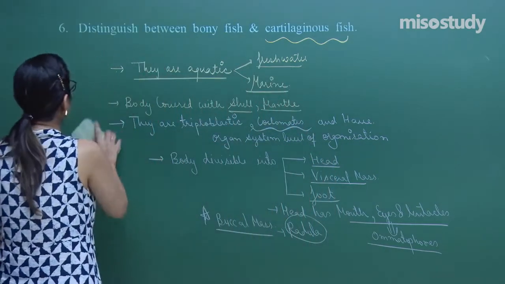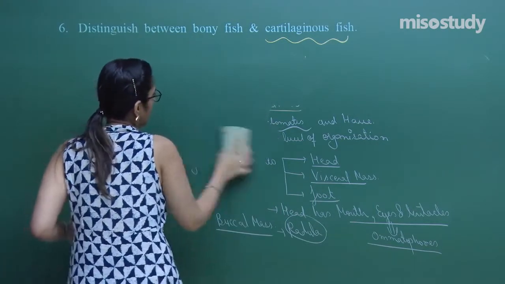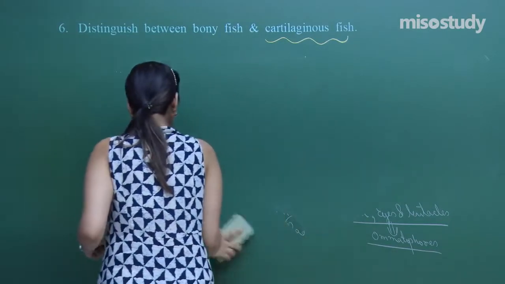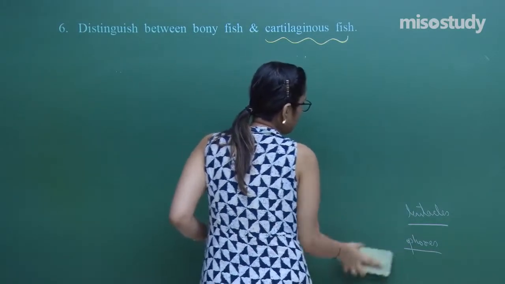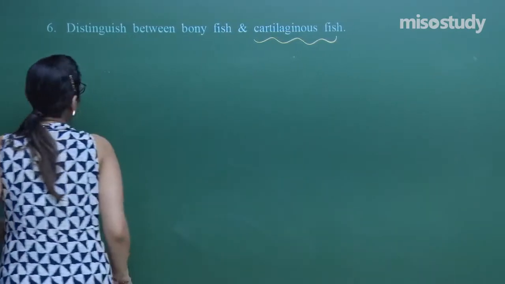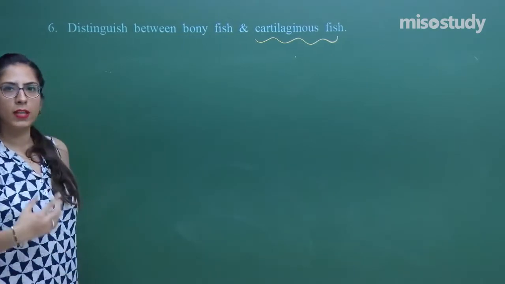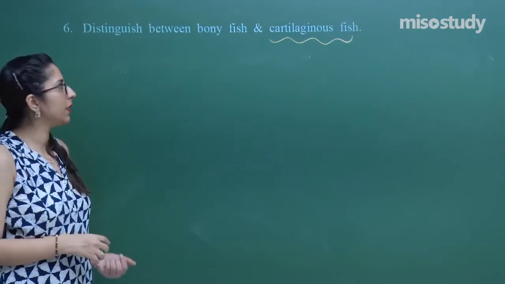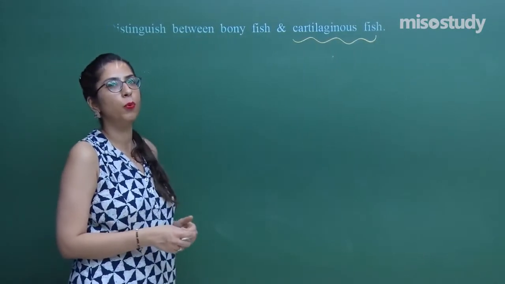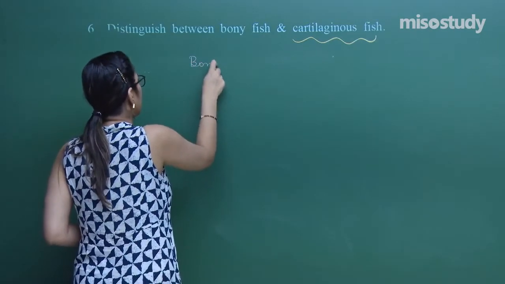Yes, very good question, very easy also, direct also, and very, very important as well. Question number 6, this is also 2 marks. We have discussed in sessions the difference between a bony fish and a cartilaginous fish. The name indicates a bony fish, that means these are fishes which have an endoskeleton of bone. Let's discuss some of the features. I will be discussing only a few.